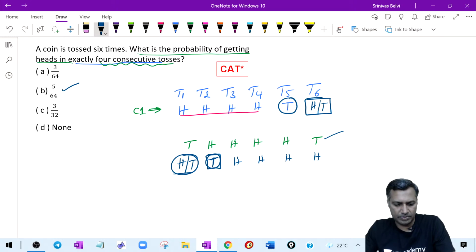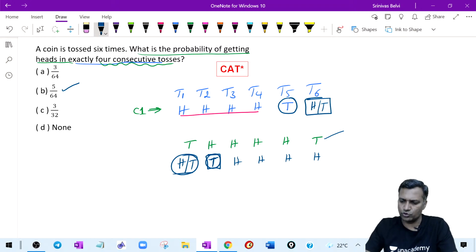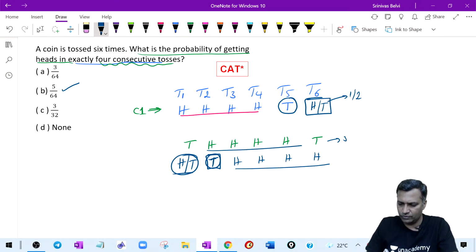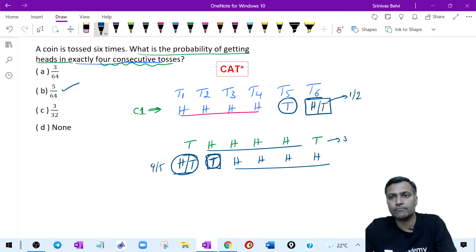Christy, all heads can be B? What do you mean, all heads can be B? I didn't get this. There are 5 cases. I'm showing, there are 2 cases here, 1 and 2. This is my third case, where there are 4 consecutive heads. This is my 4th and 5th case. I didn't get your chart. If there are all heads and no tails, that is only one case, right? All heads and no tails would be only one case.